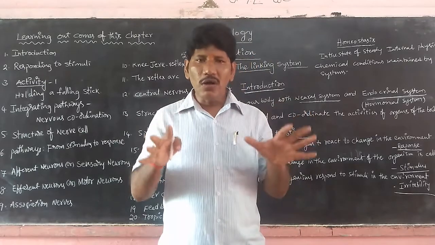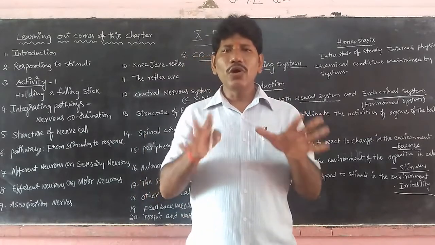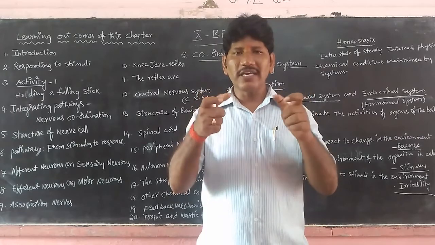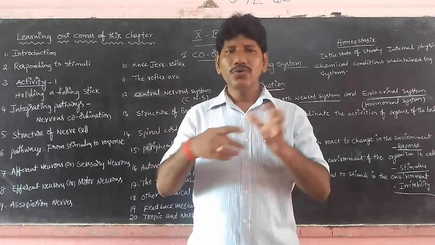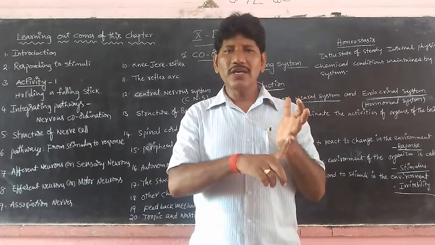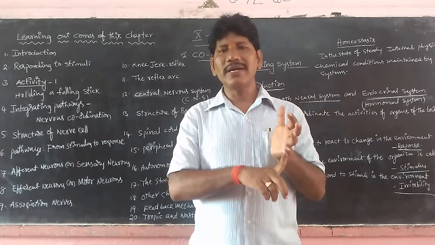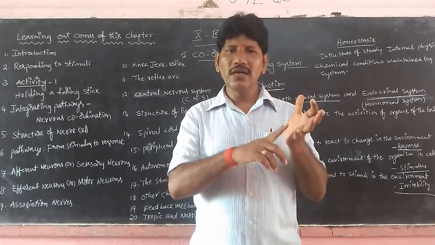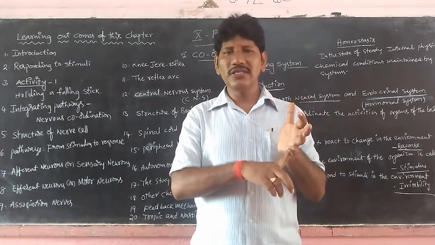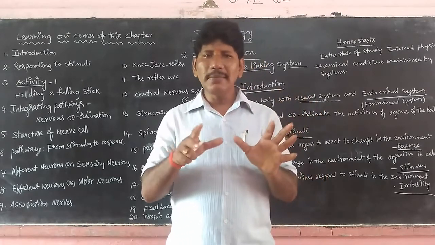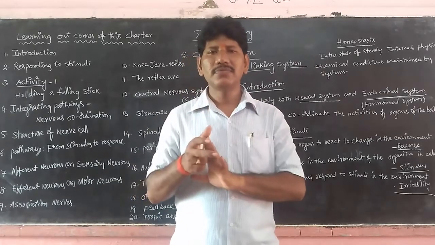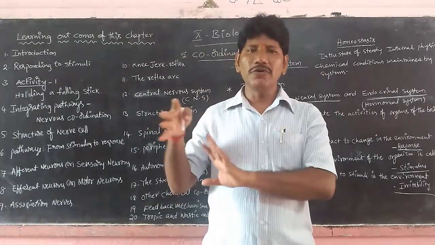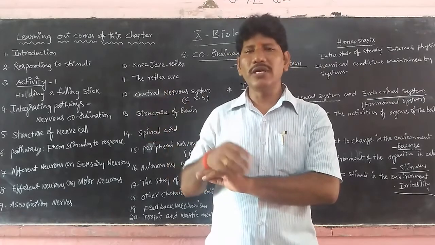So all the systems are correlated, interconnected, interlocking systems, as well as excretion. Wherever impurities are formed, like carbon dioxide in respiration and fecal matter in digestion, all these waste materials should be eliminated, separated in the form of urea, uric acid and ammonia.